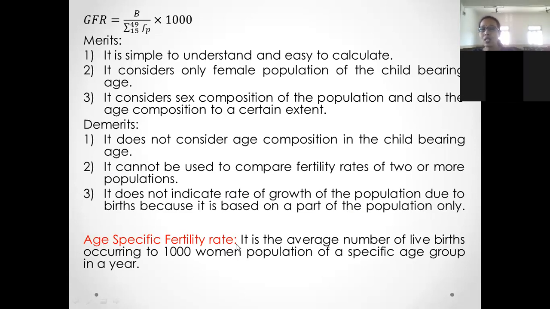So as we have done ASDR. The way we calculate ASDR, the same procedure has to be followed for the calculation of ASFR. But in case of ASDR, we are going to take number of deaths and population age wise, and in age specific fertility rate, we are going to consider number of births and population age wise. So it is the average number of live births occurring to 1000 women population of a specific age group in a year.